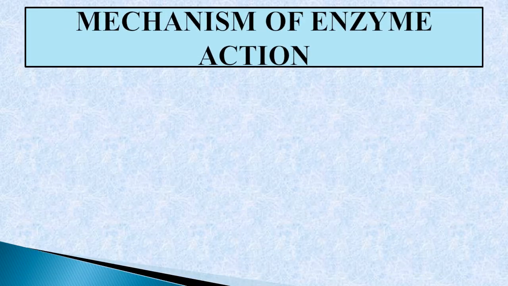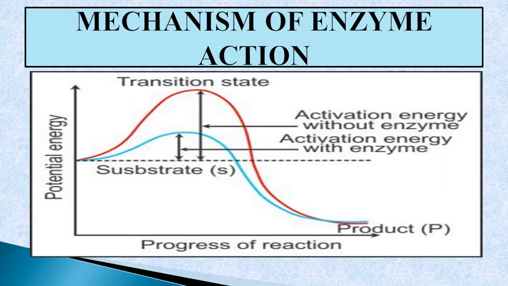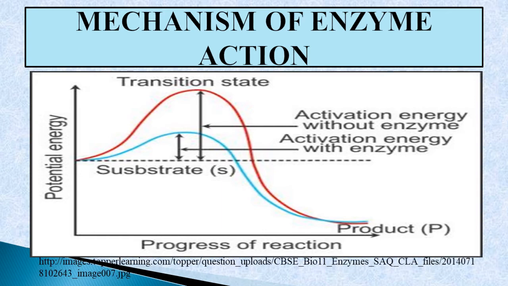Next is the graph that indicates how an enzyme speeds up the reaction by lowering the activation energy. This is the graph. The vertical side of the graph indicates the potential energy and the horizontal side of the graph indicates the progress of the reaction.